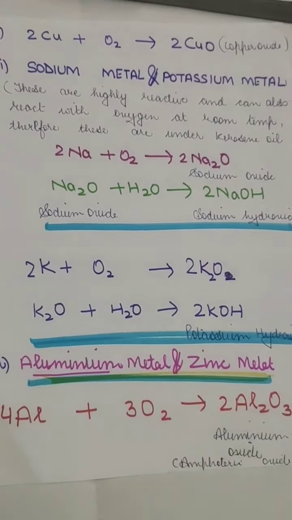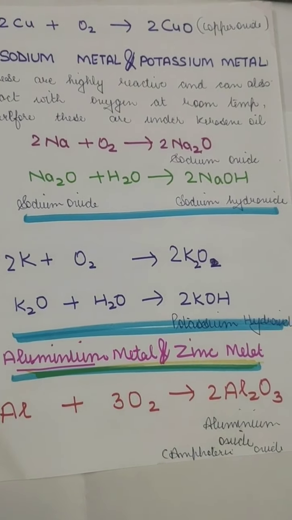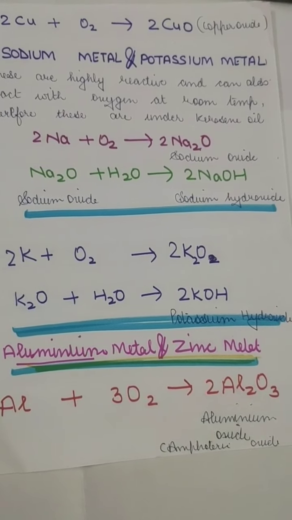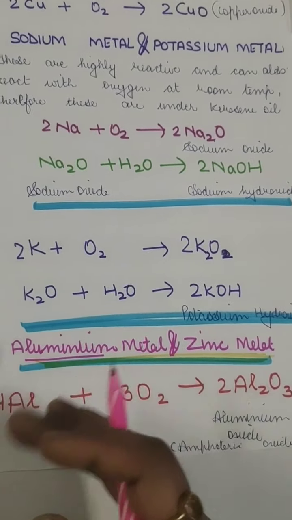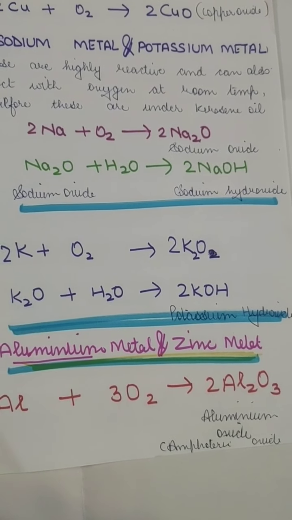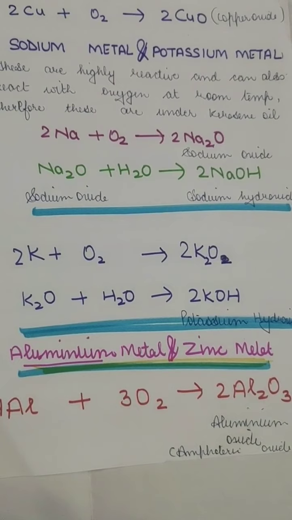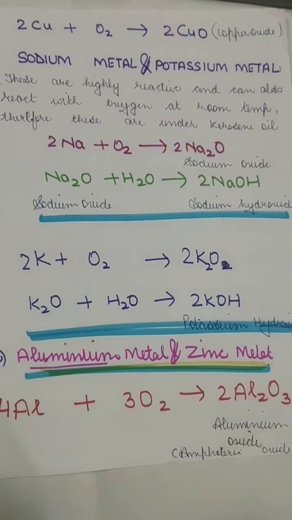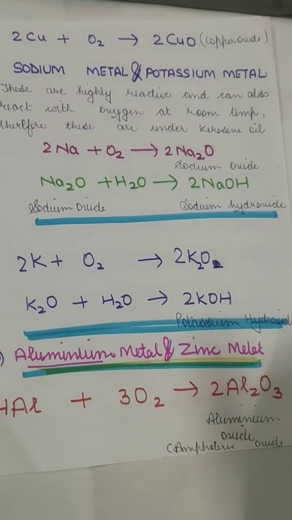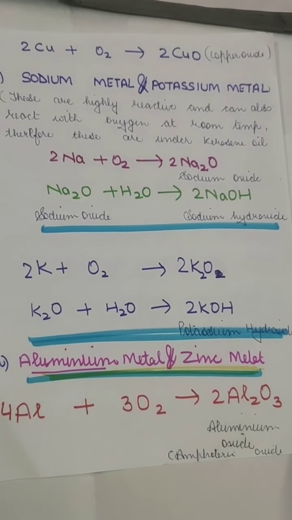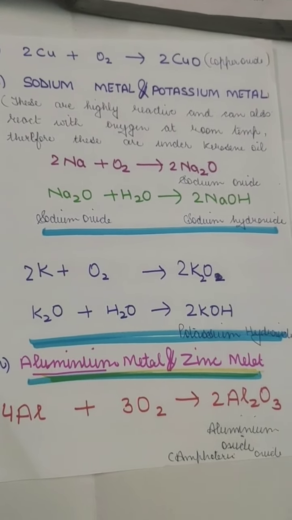Sodium metal and potassium metal react with oxygen, but they don't need to be burned in the oxygen. They just react readily with the oxygen. As soon as they are exposed to oxygen, they start burning. Sodium and potassium metal are so reactive that they burn by themselves, without any heat or fire to ignite them.